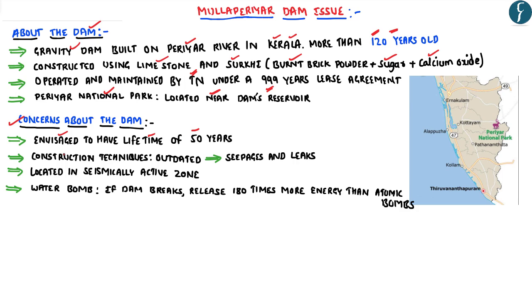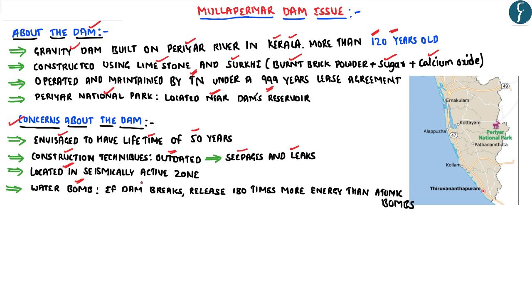Further, you need to note that the construction techniques used in this dam are quite outdated, because of which concerns have been raised with respect to the seepages and leakages from this dam. And more importantly, this dam is located in a seismically active zone, which means it is prone to earthquakes. Because of these concerns, the Mullaperiyar Dam is considered to be a water bomb.